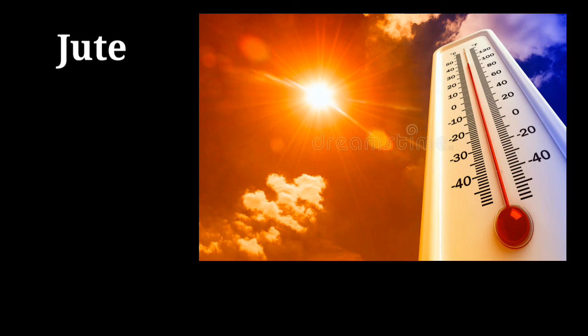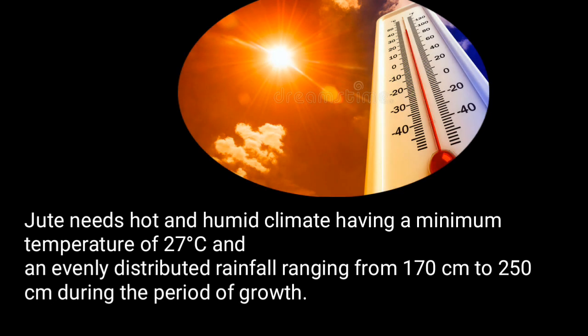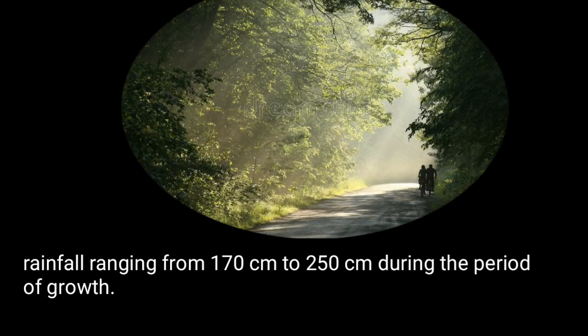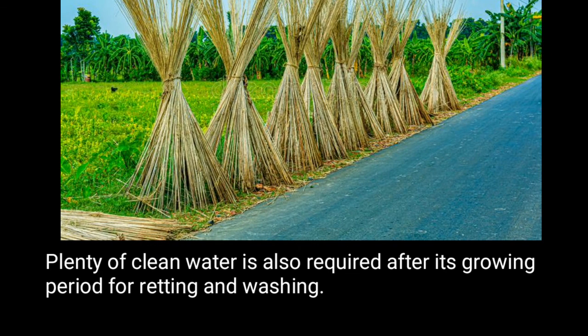Jute needs a hot and humid climate having a minimum temperature of 27 Celsius and evenly distributed rainfall ranging from 170 centimeters to 250 centimeters during the period of growth. Extensive plain and lowland with clayey, loamy and alluvial soil are ideal for jute cultivation. Plenty of clean water is also required after its growing period for retting and washing.